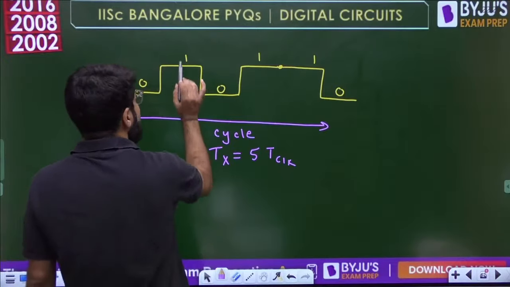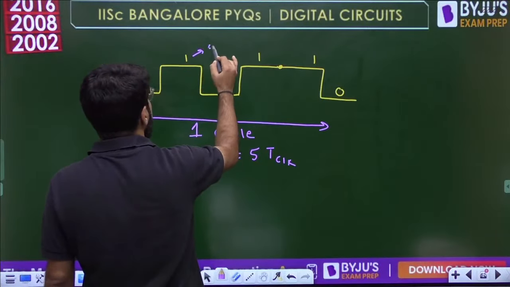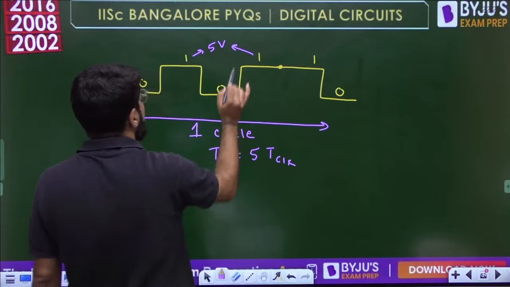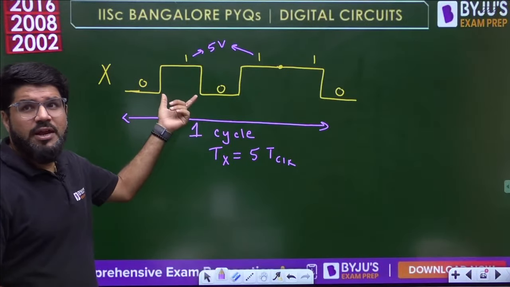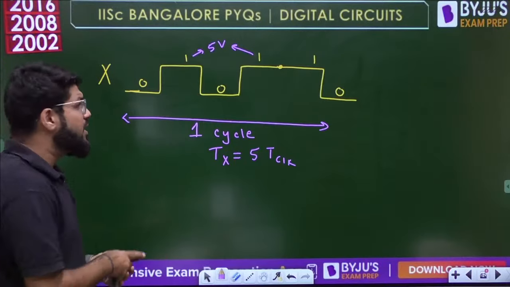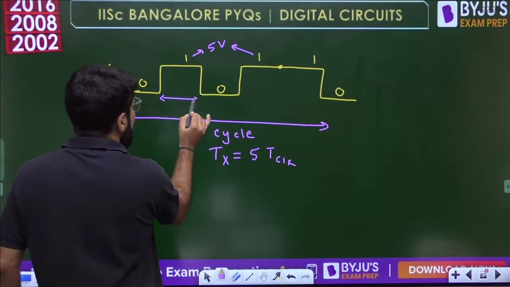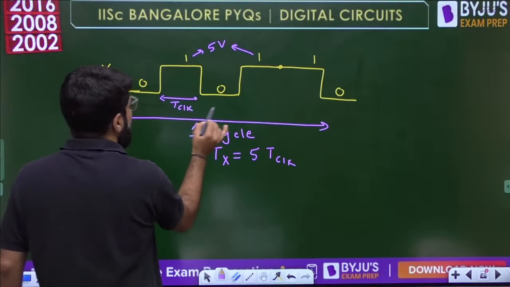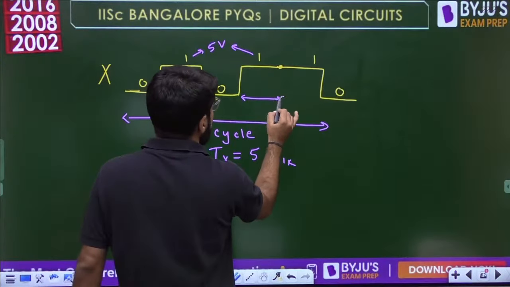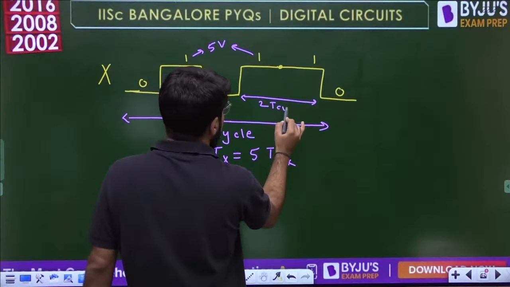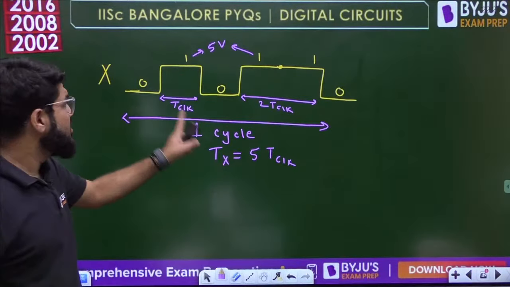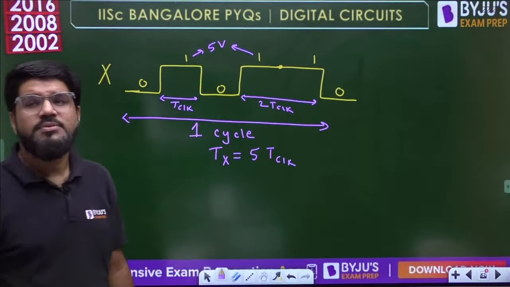Now this logic level 1 corresponds to 5 volt. So this makes a rectangular pulse. What is the energy of a rectangular pulse? A square into D. How much is this duration? This is equal to T clock. And how much is this duration? This is total 2 T clock. So out of the 5 cycles, 3 times it is 1 and 2 times it is 0.